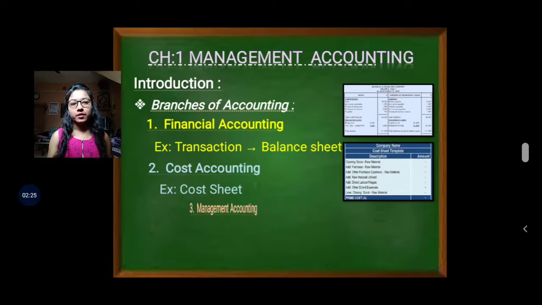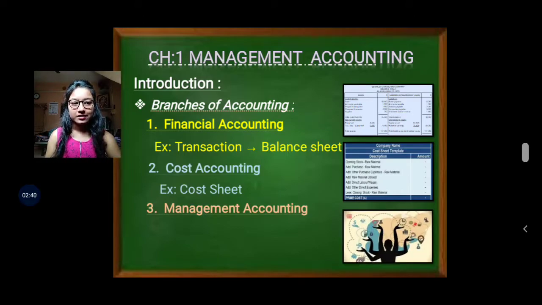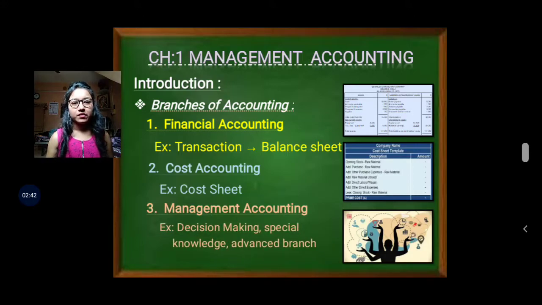Now the third branch of accounting is management accounting. This management accounting we have to study in semester 5 and semester 6. The example given here is decision making, special knowledge, advanced branch.